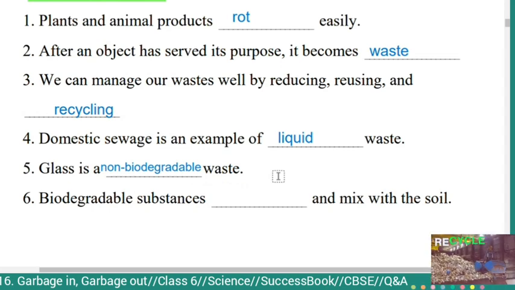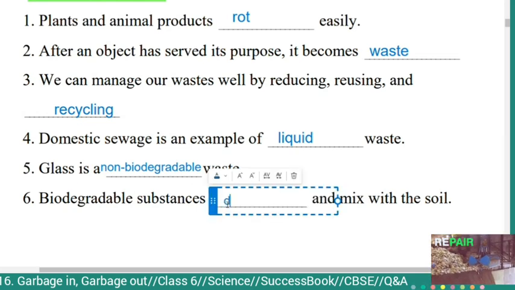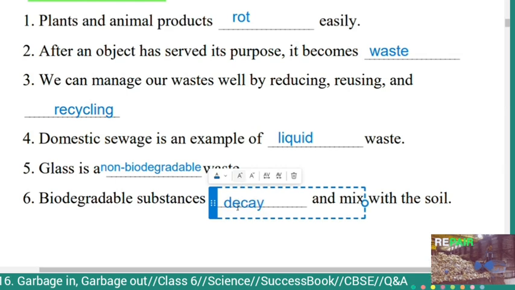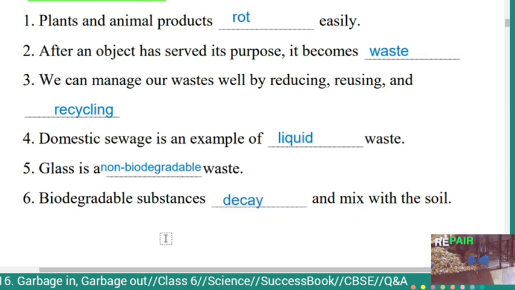Sixth one, biodegradable substances decay and mix with the soil.